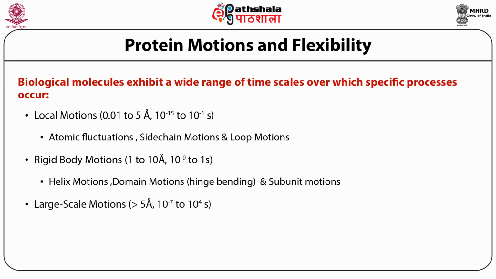Then there is much larger scale motion, which makes the protein change its stable structure from one to another, like helix coil transition. Sometimes association and dissociation happens between two protein structures, and folding and unfolding of proteins. These motions are much larger in amount, much greater than 5 to 10 or 25 angstroms. Also, they are rather not so slow. However, they might be comparable to the rigid body motion, or a little slower, and their rates are measured in how many seconds one motion takes to happen.